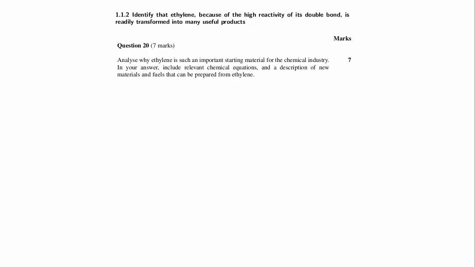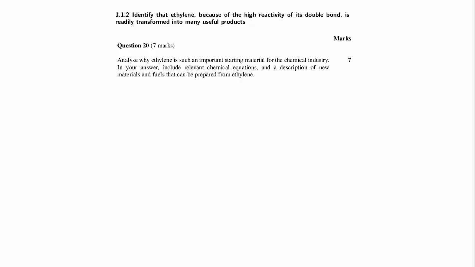Analyze why ethylene is such an important starting material for the chemical industry. In your answer, include relevant chemical equations and a description of new materials and fuels that can be prepared from ethylene. It's a 7-mark question. First things first, ethylene is ethene is C2H4, all the same chemical.